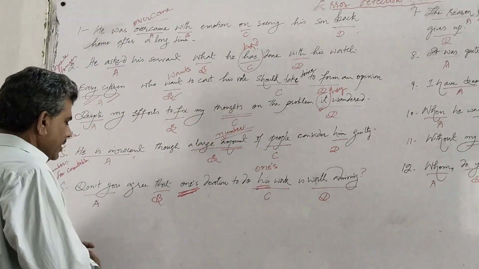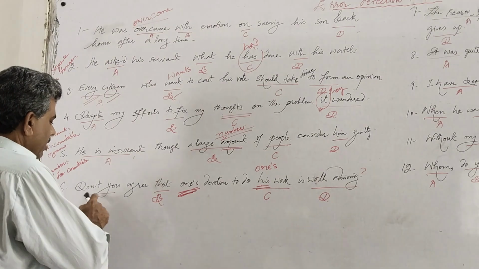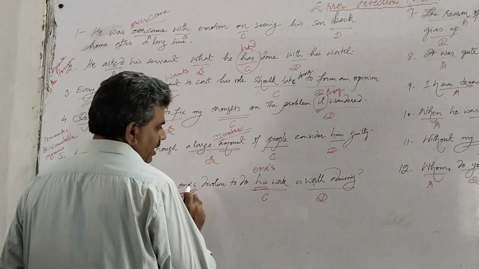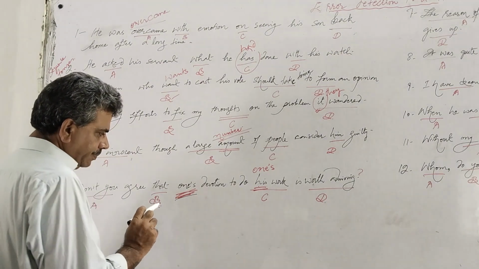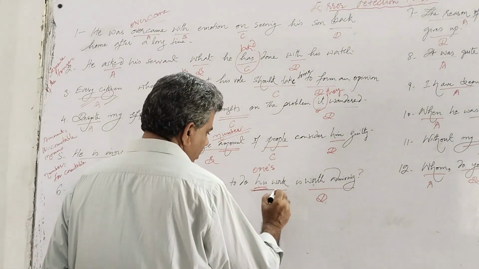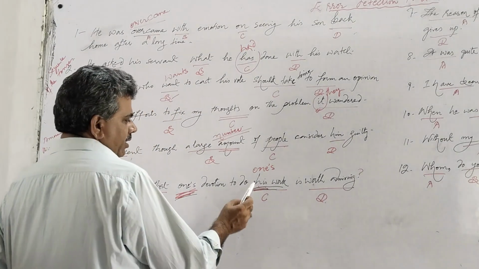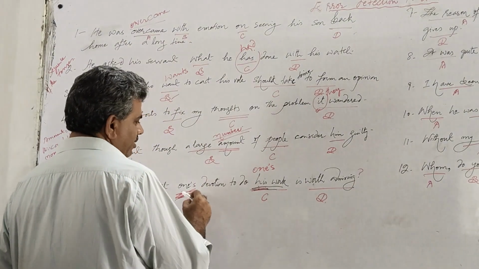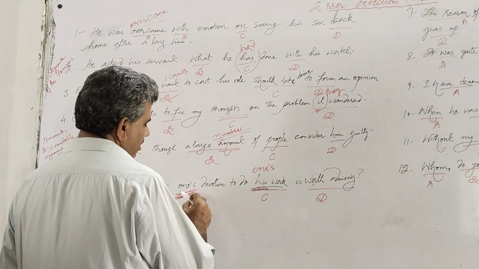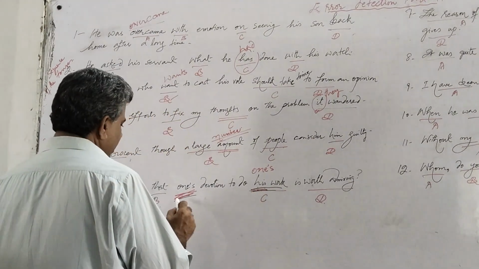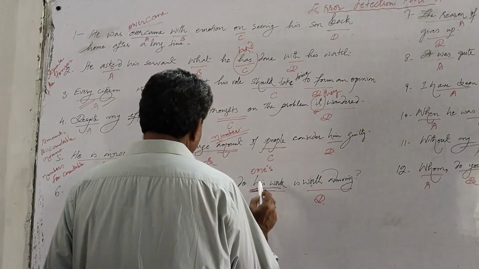When we look at the sentence, we see that in don't you agree that one's devotion, we have one's as a possessive pronoun here, and here is one's and another possessive pronoun, his. But this possessive pronoun refers back to this pronoun, so it must be in the same form.